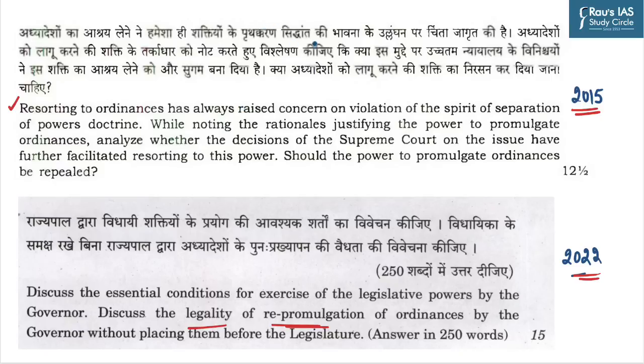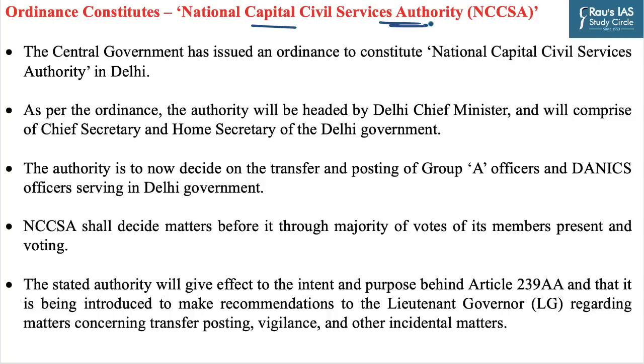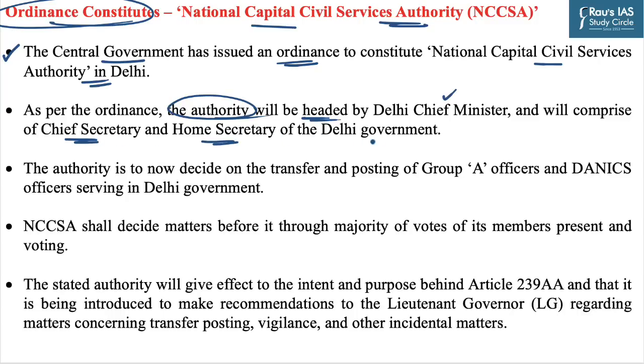Before that, we will try to analyze the National Capital Civil Services Authority, which is created by an ordinance passed by the Union government. The Centre government has issued an ordinance to constitute the National Capital Civil Services Authority in Delhi. As per the ordinance, the authority will be headed by the Chief Minister of Delhi and will comprise the Chief Secretary and the Home Secretary of the Delhi government. This authority is empowered to decide on the transfer and posting of Group A officers and DANICS officers who are serving in the Delhi government. It will decide matters through a majority of votes of its members present and voting.